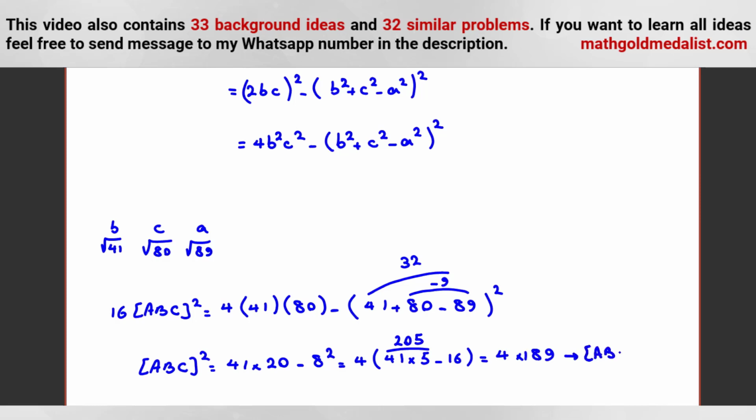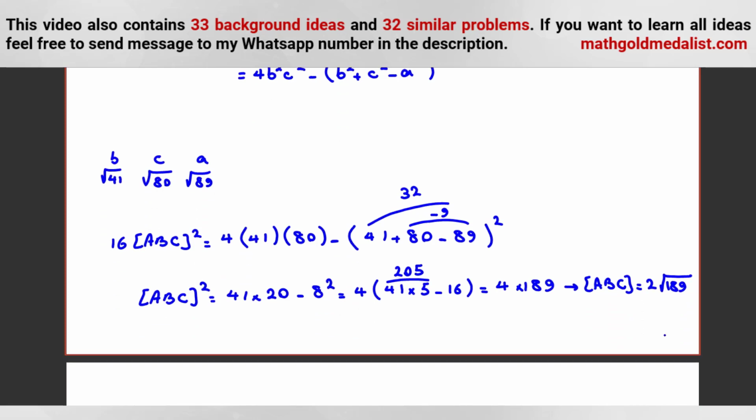So area is what? Is 2 times the square root of 189. Square root of 189, it is a multiple of what? Multiple of 9. So you can factor 3. You can take 3 outside. It will be 6. And you can divide by 9. 6 root 21. Now we can solve the problem.